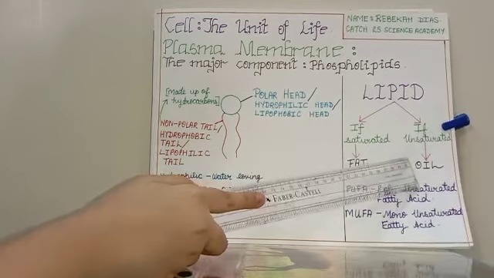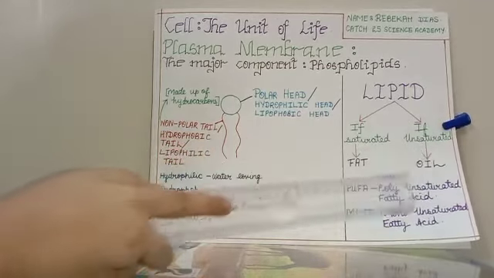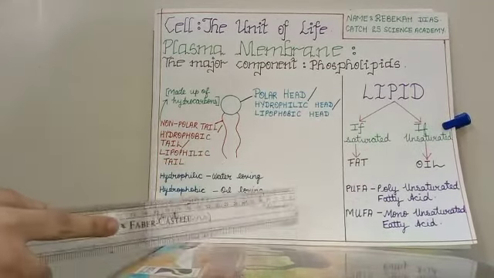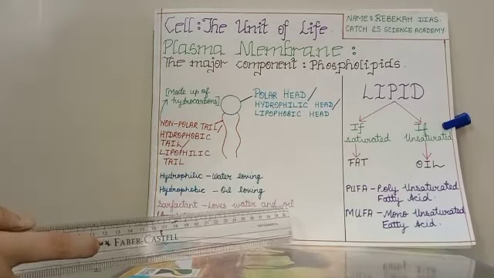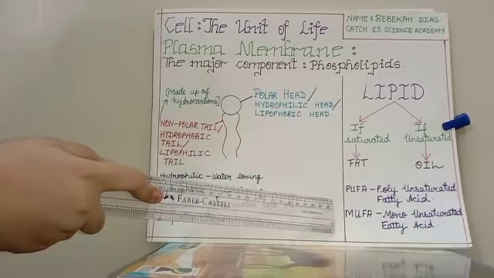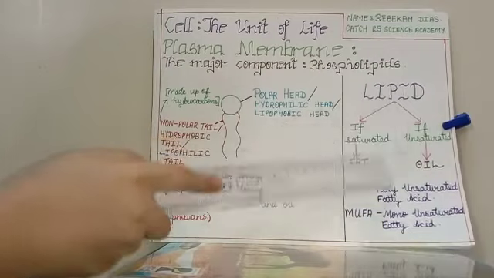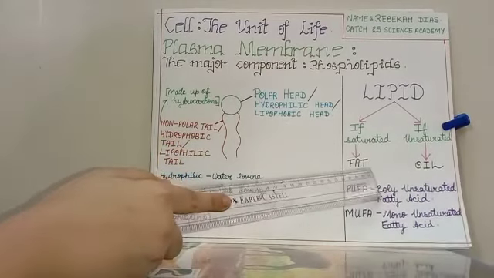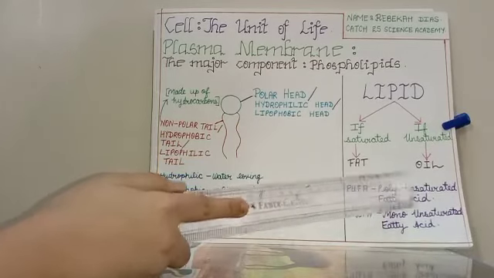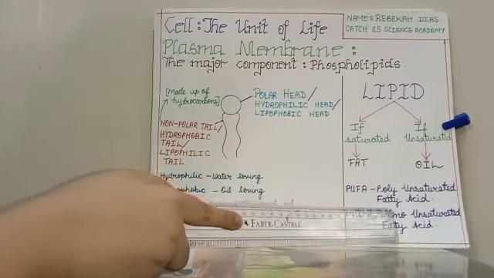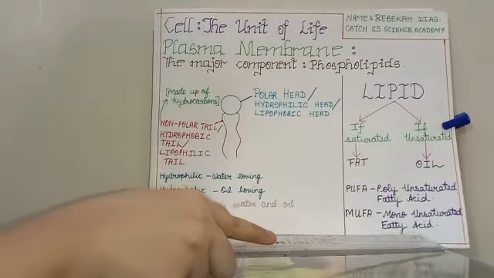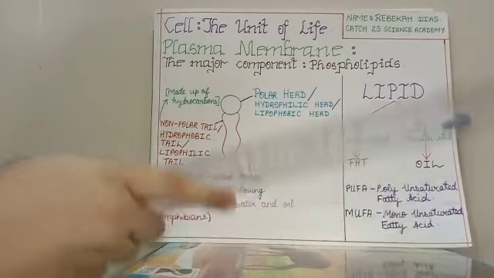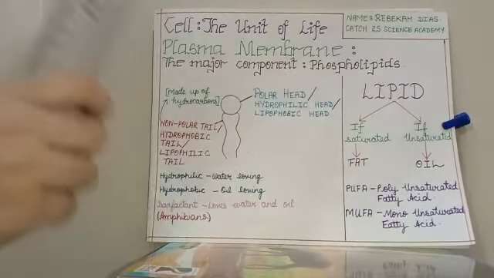This is the difference between fat and oil. Now we will learn some more new things, that is PUFA and MUFA. PUFA, polyunsaturated fatty acid. The word poly means many, and MUFA, that is monounsaturated fatty acid. Mono means single, means one.